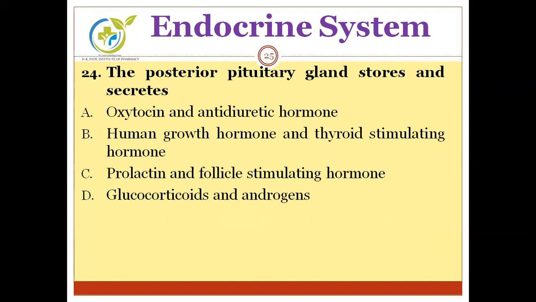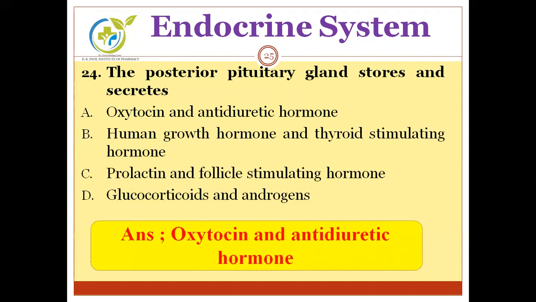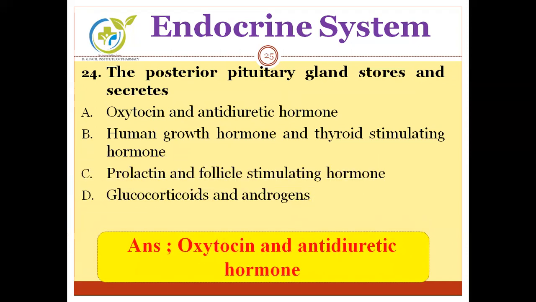We have to find out what kind of hormones are stored in the posterior part of the pituitary gland. The correct answer is oxytocin and antidiuretic hormone. Oxytocin plays an important role in uterine contraction during delivery, whereas antidiuretic hormone is responsible for decrease in urine output. And both these hormones are present in the posterior part of the pituitary gland.